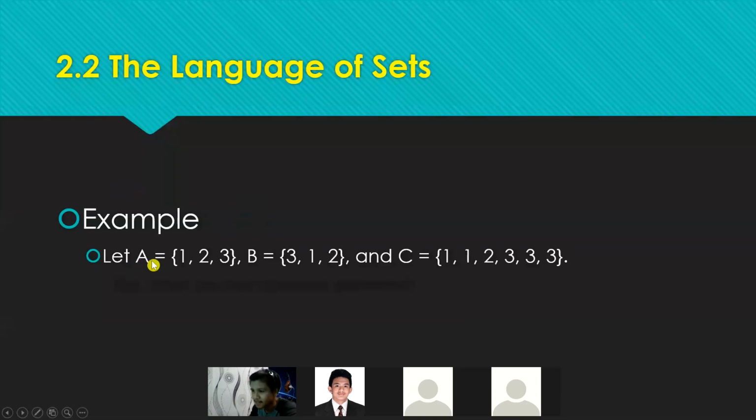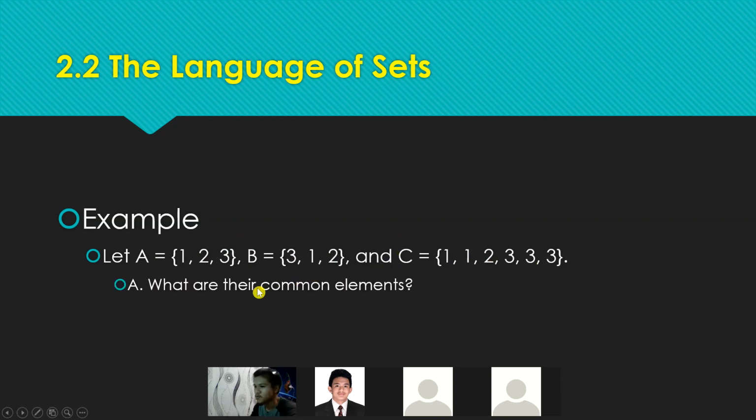We have set A, wherein it has an element of 1, 2, 3. Another set is set B, wherein it has an element of 3, 1, 2. And then C is equal to 1, 1, 2, 3, 3, 3. All right? So here's the question. So what are their common elements? 1, 2, and 3. Okay? All right, so that's good.